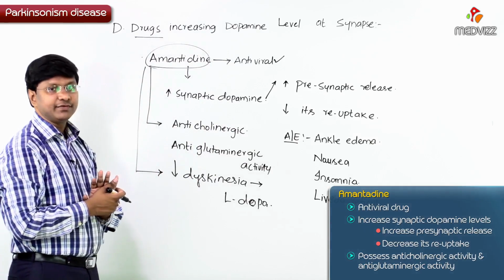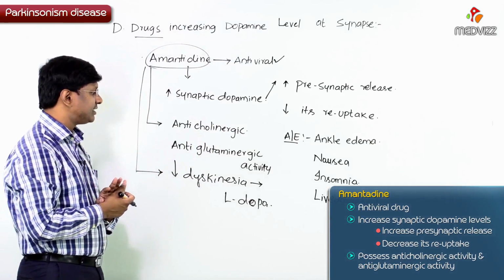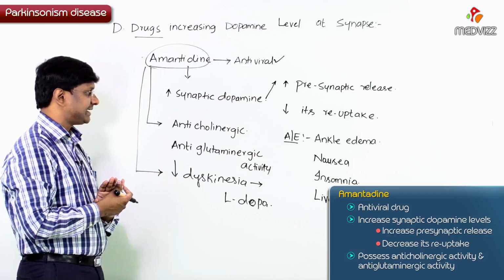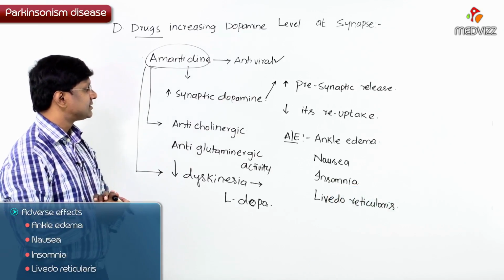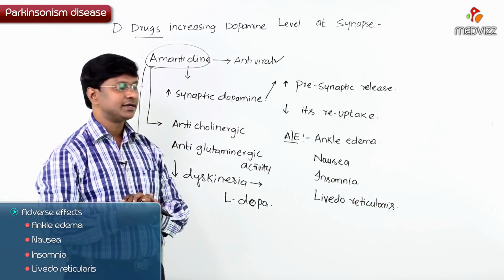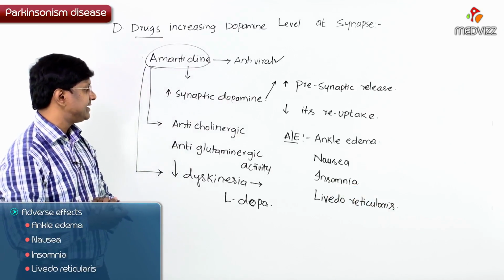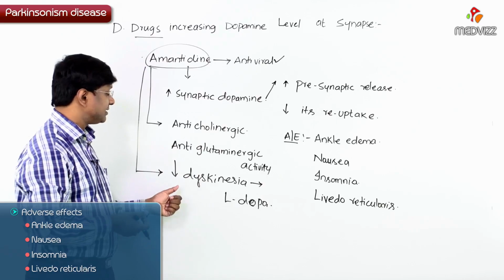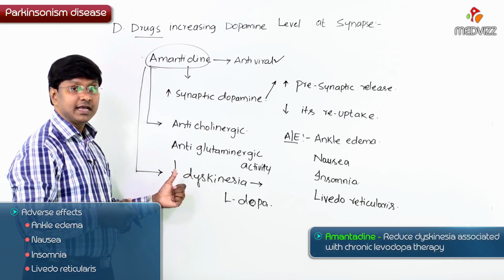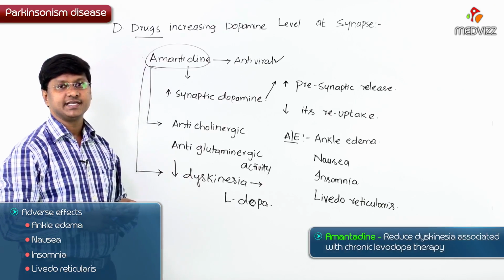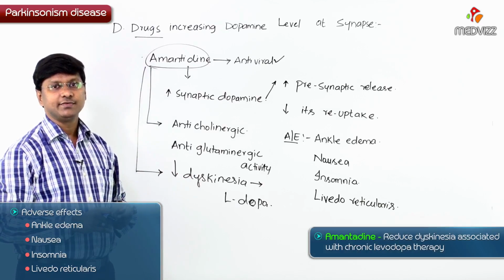Apart from the antiviral property, it also has anticholinergic as well as anti-glutaminergic activity. The adverse effects of amantadine are ankle edema, nausea, insomnia, and livedo reticularis. And amantadine will reduce the dyskinesia associated with chronic levodopa therapy.